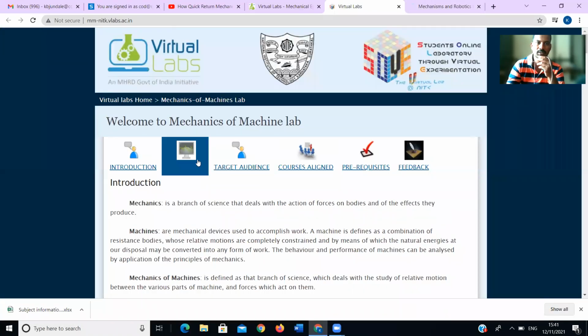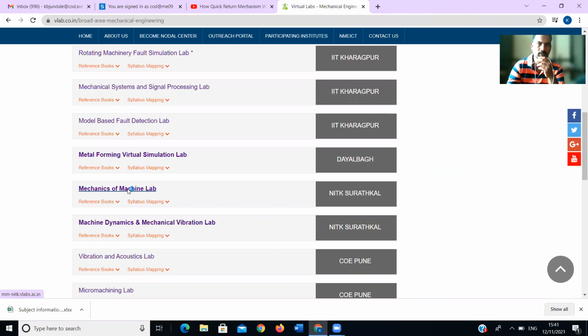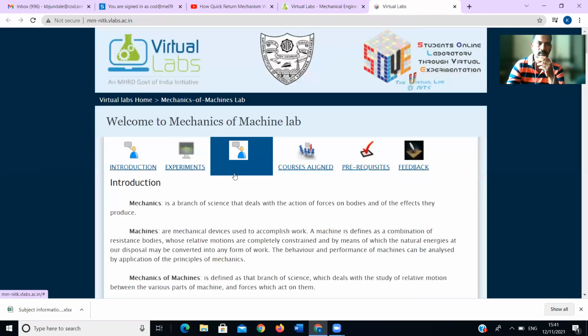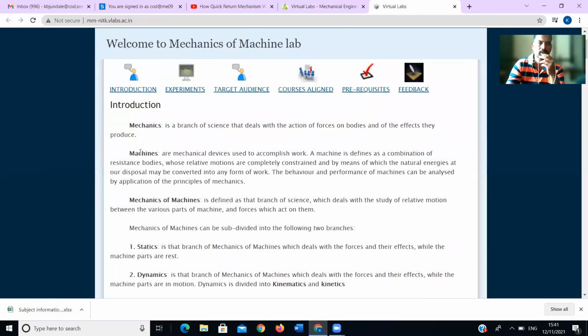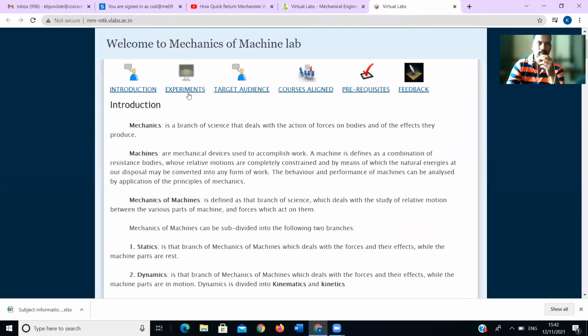In mechanics of machines, this is the introductory part. Mechanics of machine lab means we can find our theory of machine.